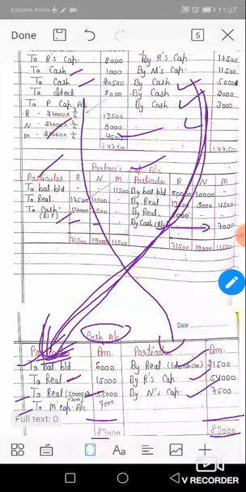I will do numerical number three tomorrow. Okay, the second numerical is your homework and you will do it.